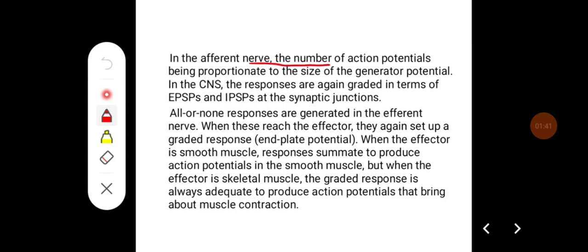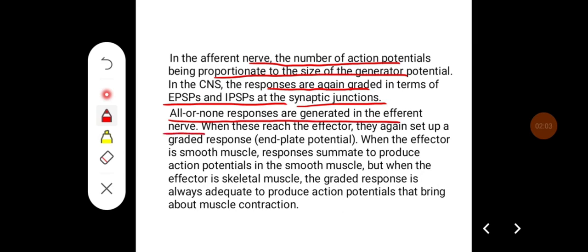In the afferent nerve, the number of action potentials is proportionate to the size of the generator potential. In the CNS, the responses are again graded, in terms of excitatory postsynaptic potential or inhibitory postsynaptic potential at the synaptic junctions. All or none responses are generated in the efferent nerve. When these reach the effector, they again set up a graded response, that is the end plate potential.